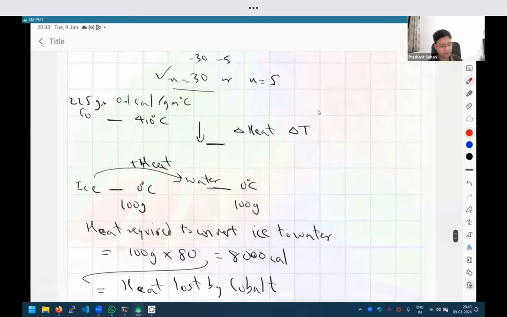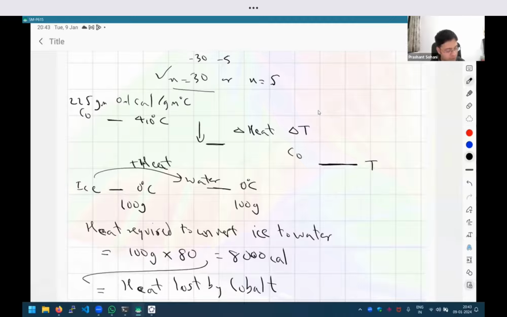I think the way we can avoid that calculation is that actually, we don't care about this middle state. In this middle state, it is still not in equilibrium because water is at 0 degrees and cobalt is at some other temperature which we don't know. After that, the temperature is still going to continue to change, and the final picture is going to look like there is some temperature T at which everything has settled.